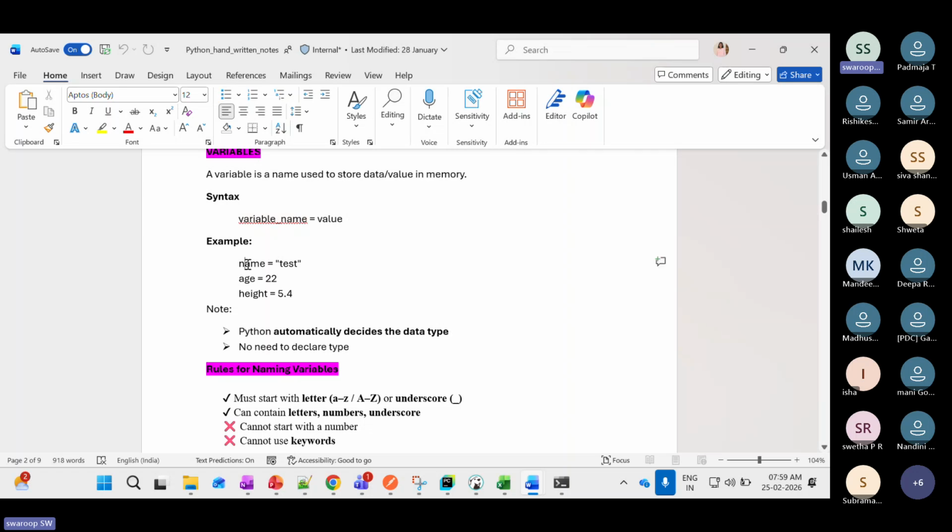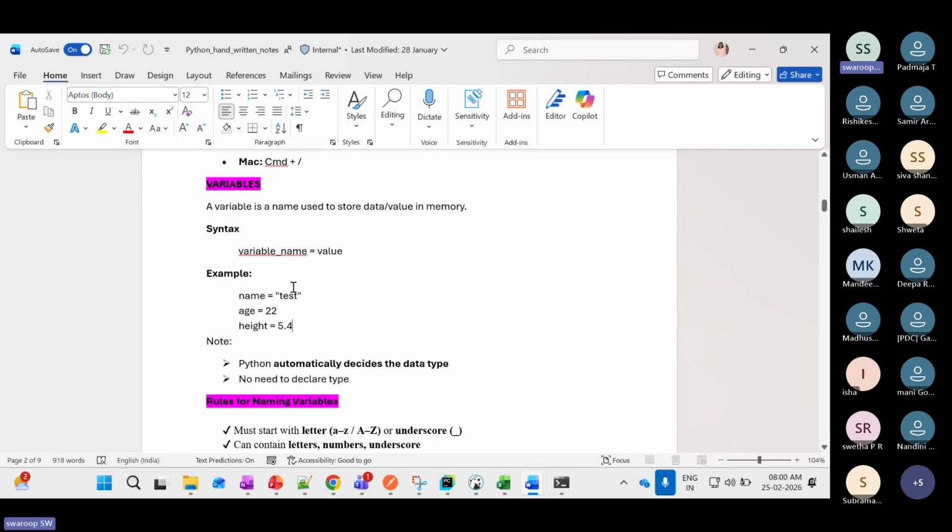For example, I'm defining a variable as name and storing test in it. Test is a string, meaning characters, so whatever you pass should be within the quotes. But for numbers or decimals, you don't have to pass them within quotes. We will see the data types in the next class. As of now, consider that strings should be within quotes, and numbers don't need them. Python will automatically decide the data type. You don't have to declare whether it is a string, an integer or a decimal. That is called a variable.